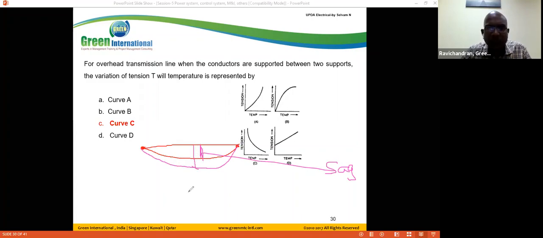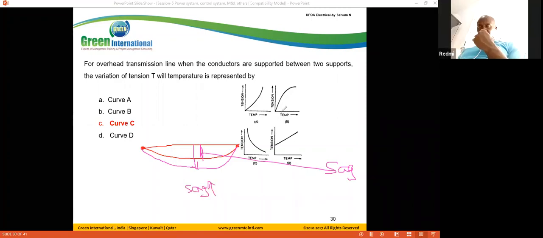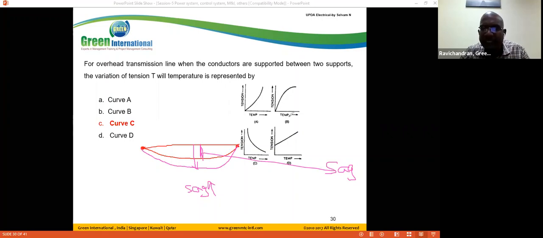So the sag will increase. Read the graph. On the x-axis we have temperature, and on the y-axis we have tension. Depending on the graph, the answer may be different. Tension depends upon the temperature. In the summer temperature, the conductor is loosened. In the winter, it may be rigid.